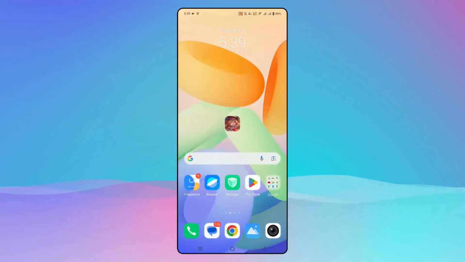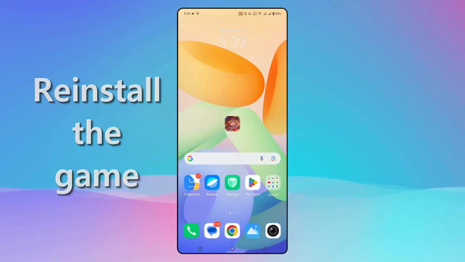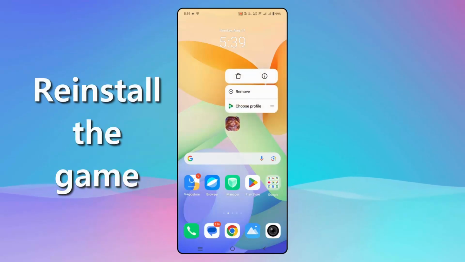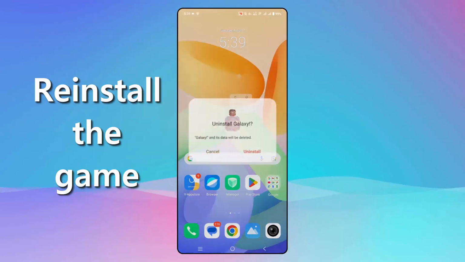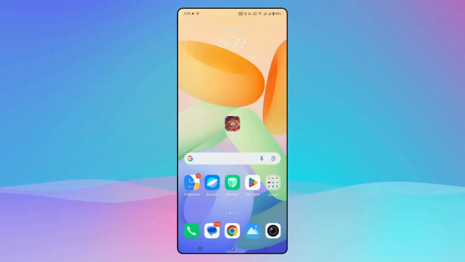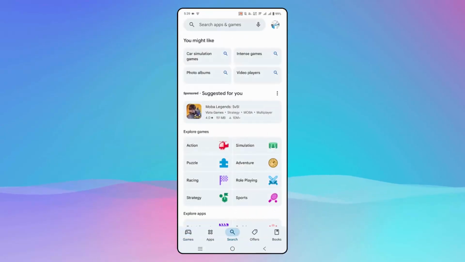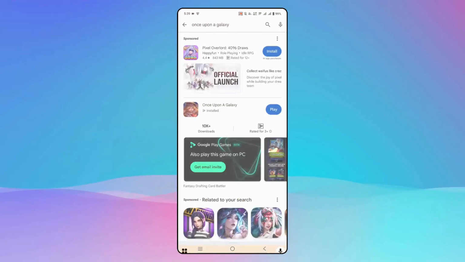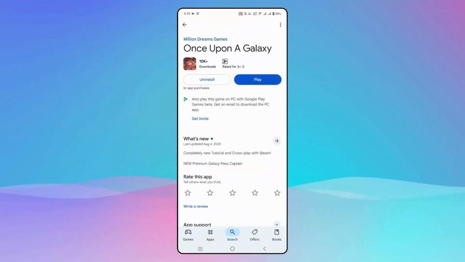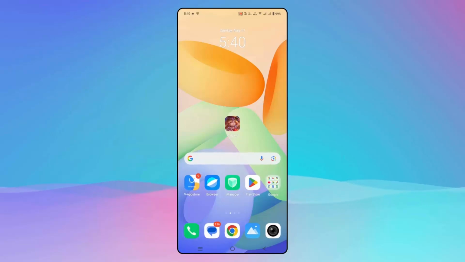If not, then the last option is to reinstall the game. So for that, simply hold the game icon over here, click on the delete icon, and then click on uninstall. After uninstalling the game, restart your phone once, and then go to Google Play Store again. In the search bar, search for the game that is Once Upon a Galaxy, and here you need to click on the install option. After installing the game, now try to launch the game, log in with your username and password, and after that try to play it and check if it's working or not.